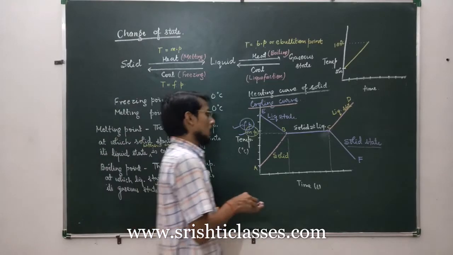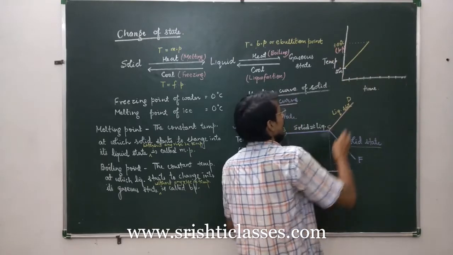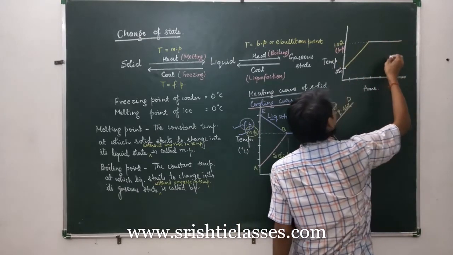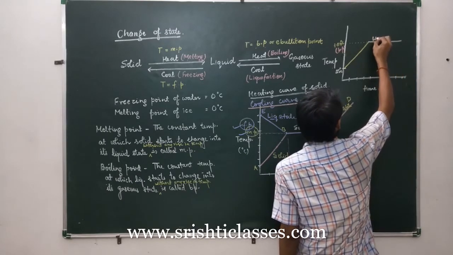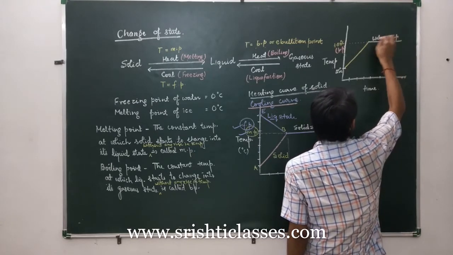So 100 degrees is the boiling point of water. Now the water will start to change into its vapor phase, or we can say gaseous phase. So here we will have water as well as vapors in equilibrium.